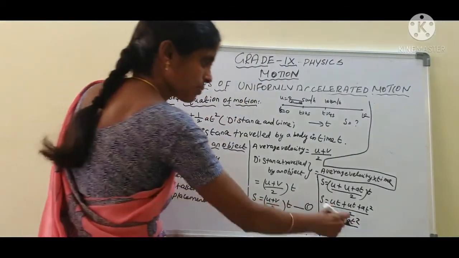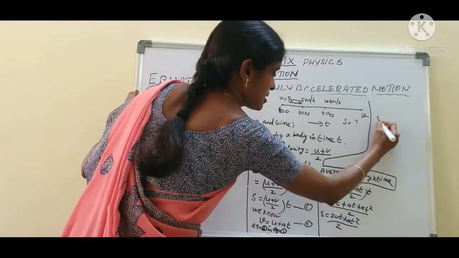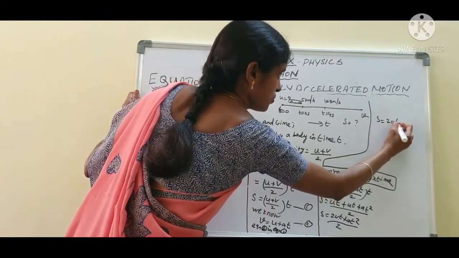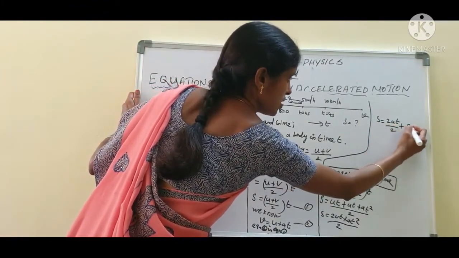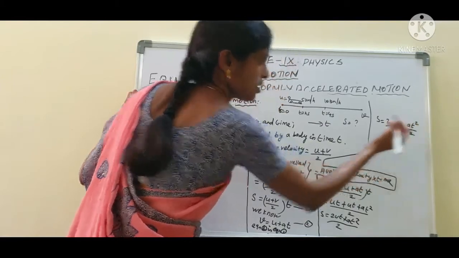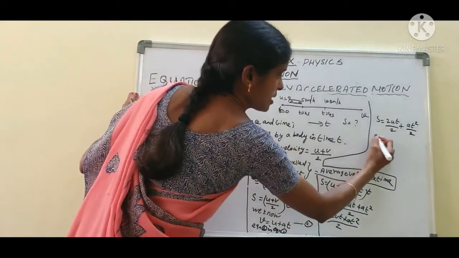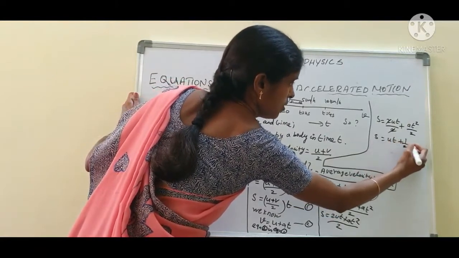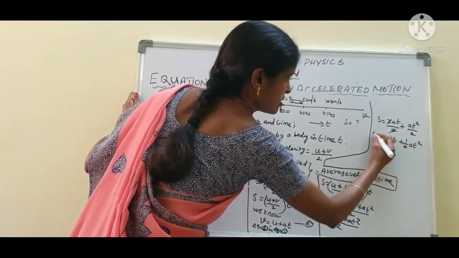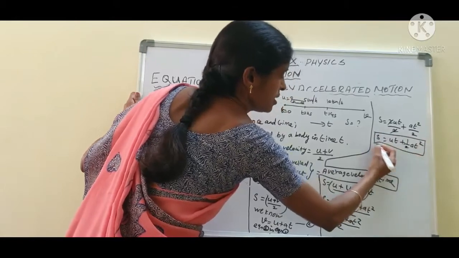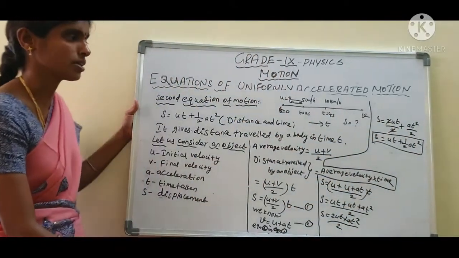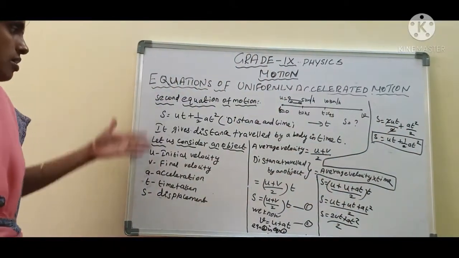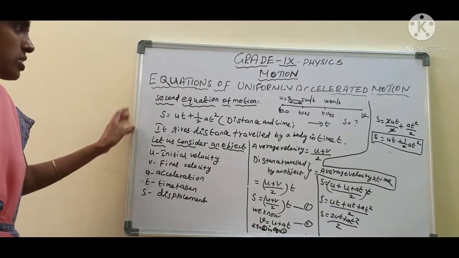Okay, separate that. s equal to 2 ut by 2 plus a t squared by 2 நம்ம எழுதிக்கலாம். சரிங்களா? Okay, s equal to ut plus half a t squared. This is the relation for the displacement of the object. Are you clear students? That's all. Second equation of motion.